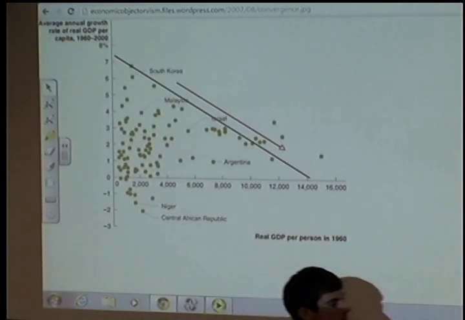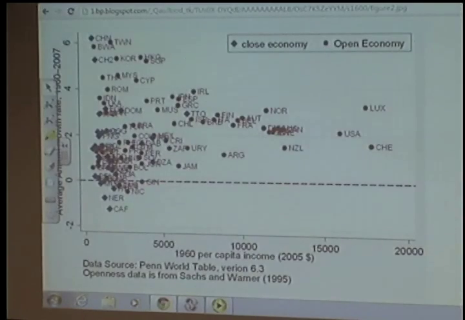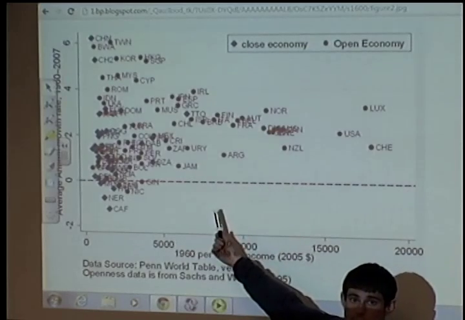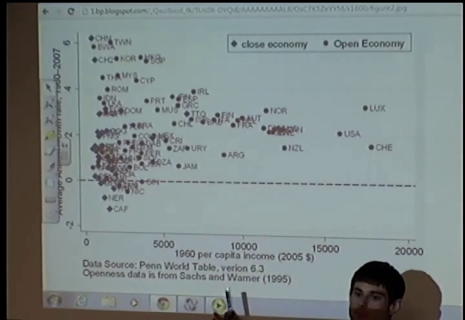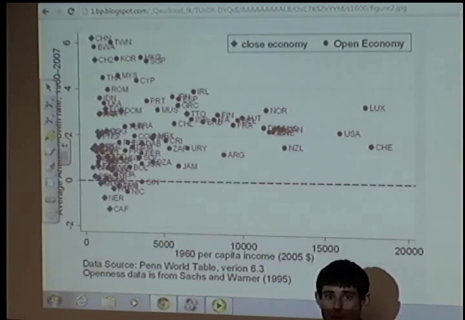Okay, the last way that we can break this down is by looking at how open are these economies. So we think about productivity and market efficiency is going to be dominant in growth. So this last graph that we have is looking at open economies versus closed economies. So the red countries are countries that currently have open economies and more free trade. And closed economies are going to be ones that don't really have trade agreements or free trade or very restrictive trade or maybe no trade at all.